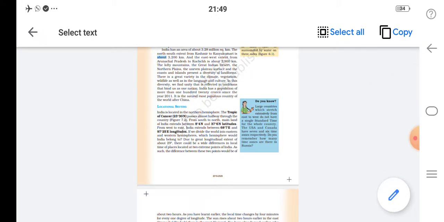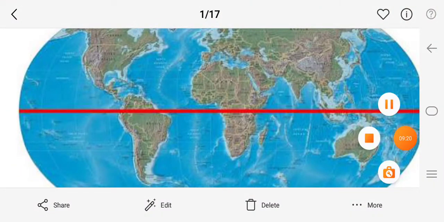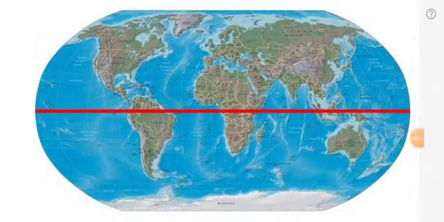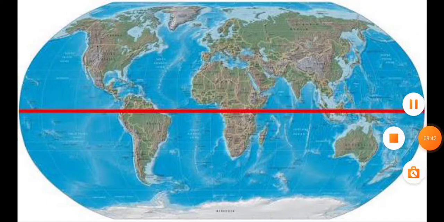So now let me show the globe. Children, this is the image of the globe. See, there is a red color line, that is the equator. So look at the image. This equator means 0 degree latitude. Now where is India? Is India in the northern hemisphere or southern hemisphere? So India is in the northern hemisphere.